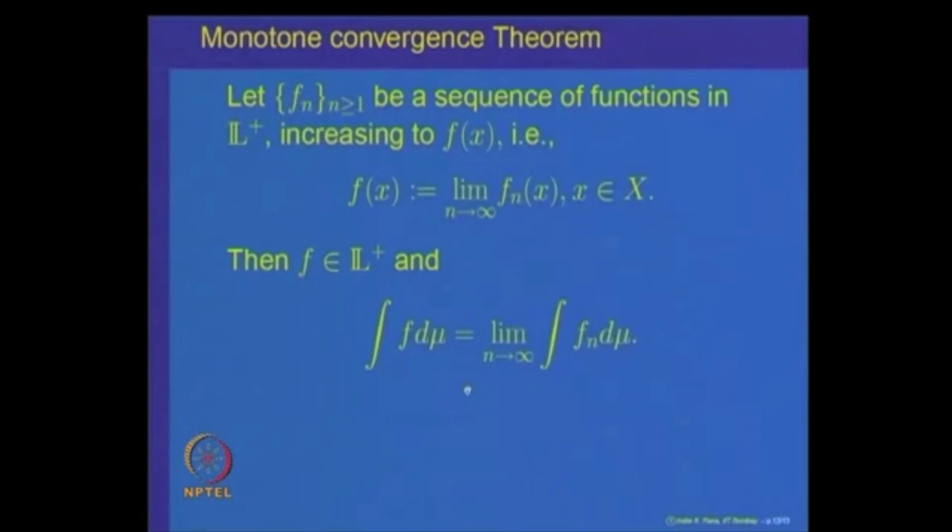So this is one of the important theorems in our subject. It is called the monotone convergence theorem. Monotone, because we are looking at a sequence f n which is increasing, a monotonically increasing sequence of non-negative measurable functions increasing to a function f. We have already seen that f will be a measurable function and it is non-negative, but the important thing is the integral of f. So f is the limit, and the integral of the limit is equal to the limit of the integrals. That is the important property we want to prove for the integral of non-negative measurable functions.